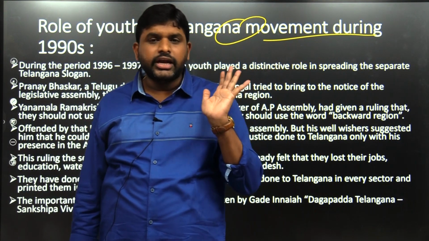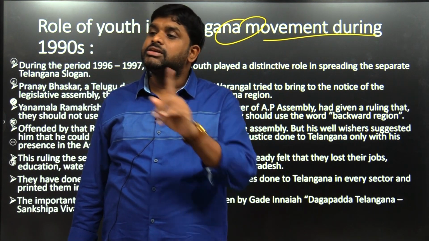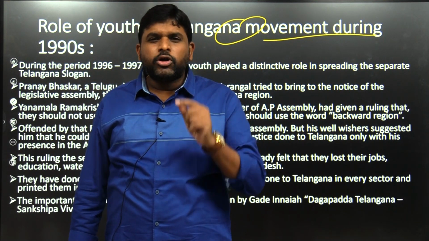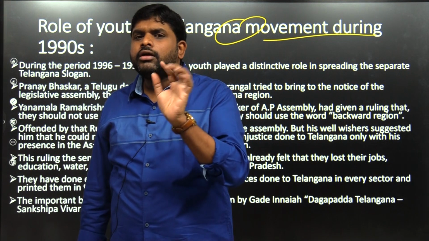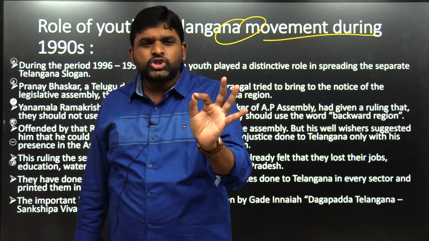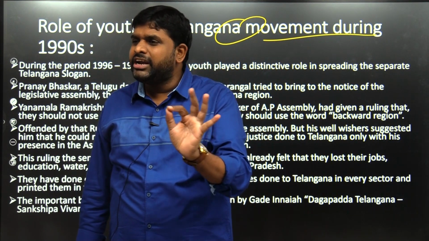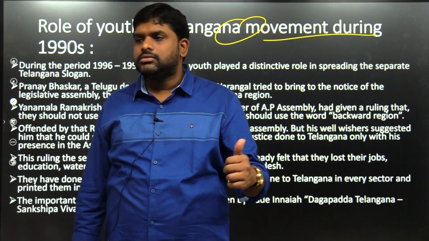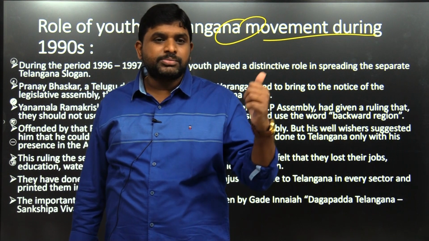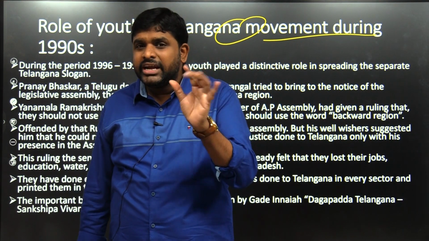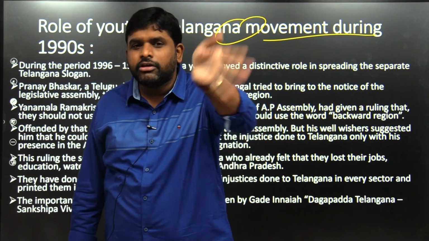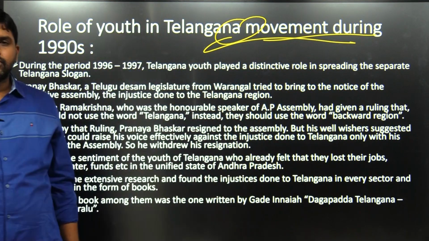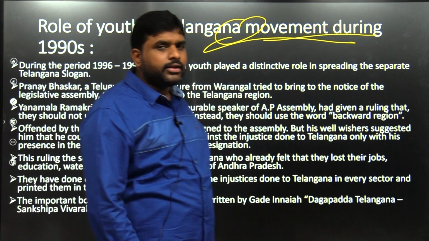You have to remember the side headings. If you remember the side headings, 70% of your answer is completed. Then the important points: for every association, conference or meeting, one point. For example, Siddipet, Nandini Siddha Reddy song, freedom of expression. Like that, every meeting had some uniqueness, and you have to remember that unique point. What was the role of youth during the 1990s?